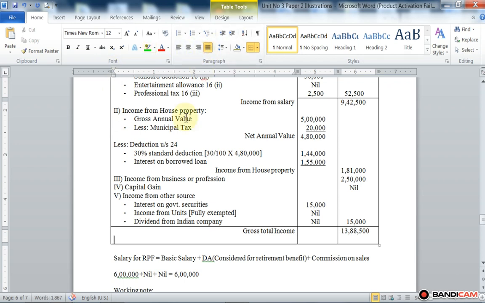Once we find out the gross total income, now we deduct less deductions under chapter 6A, section 80C, 80CCC to 80U.